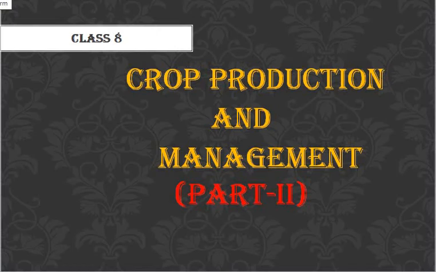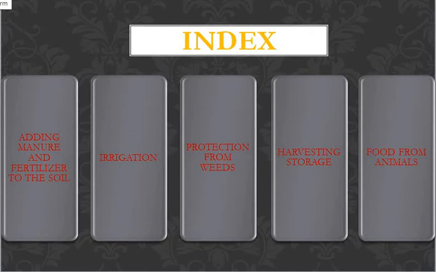In this video, I will be discussing crop production and management, where I left some topics which I have not discussed in part 1. The topics that I will be discussing, I will say one by one. What are the topics?